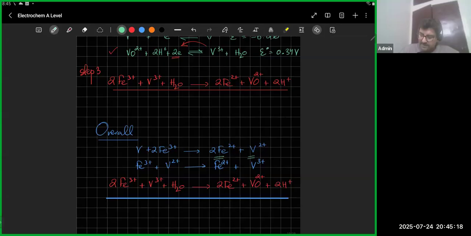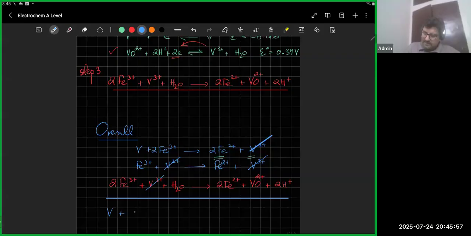So, for example, क्या cancel out हो रहा है? एक सेकेंड, Fe3 plus तो cancel out नहीं हो रहा. और ठीक है, ये चीजें cancel out हो रही हैं. V2 plus is getting cancelled out. V3 plus is getting cancelled out. So we've got a reaction which is V plus, I guess, कितने Fe3 plus हो गए? I mean, there are a total of V बना V2 plus बना V3 plus, V3 plus, then.